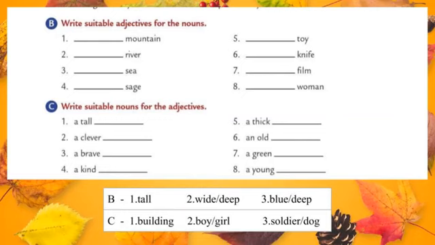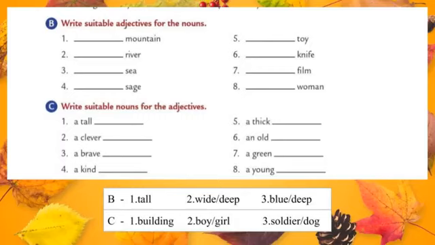Deep river, otherwise wide river. You should write your own answer also. Let's move to the third one. Dash sea. How can we describe it? Blue sea or deep sea or open sea? We can write any one.